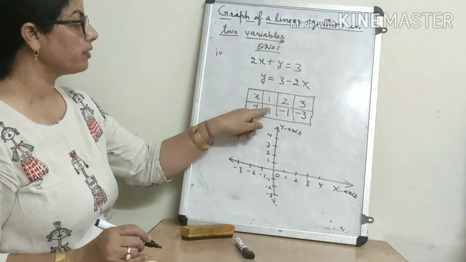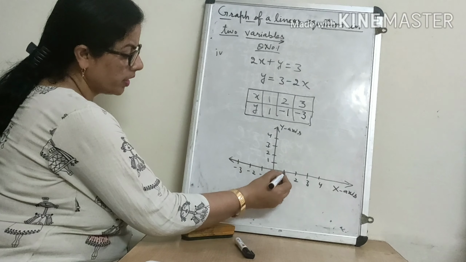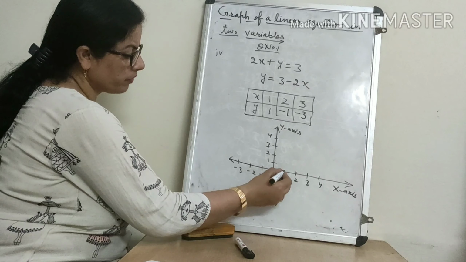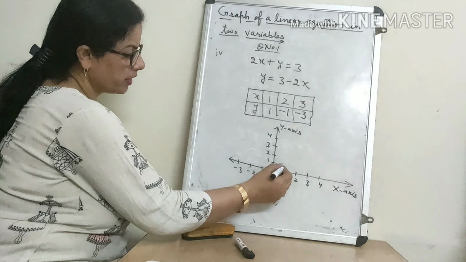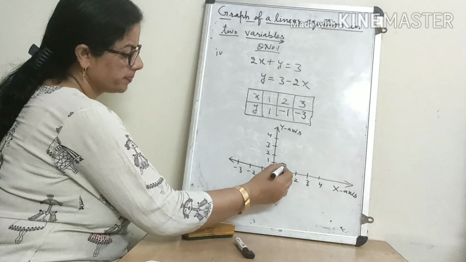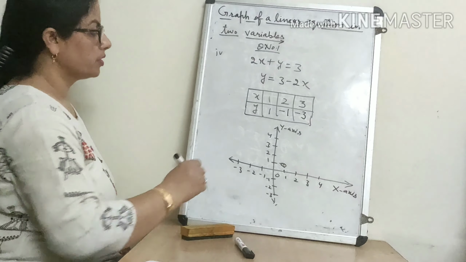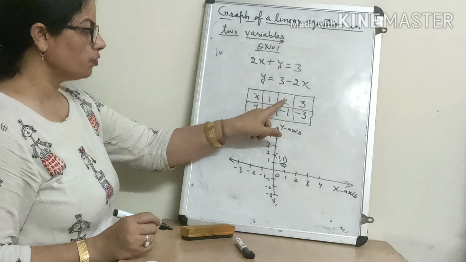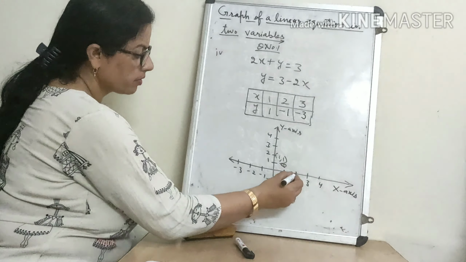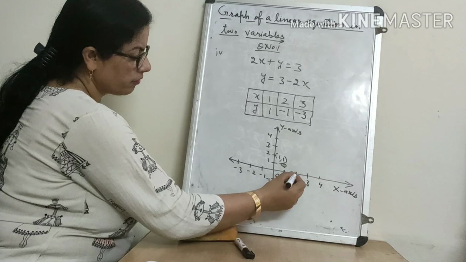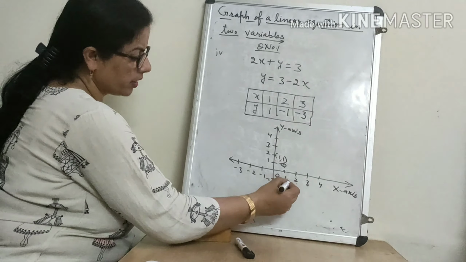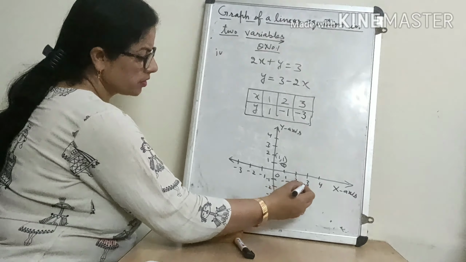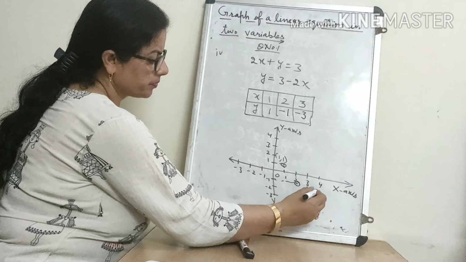What is the first point? 1, 1. On x it is 1 and on y it is also 1. 1 from here and 1 from here. See, they will meet at this point. This point, and the coordinates are 1, 1. Second is 2, minus 1. X is 2, y is minus 1. 1 point from here and 1 from here. This point is 2, minus 1.